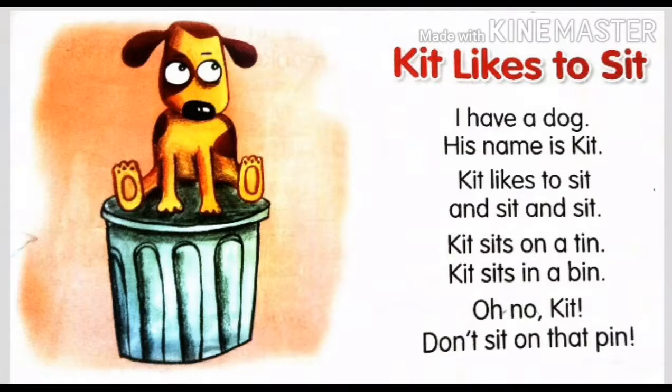So wherever you can see O, the sound is O. But when coming to kit, sit, tin, bin, the I is pronouncing the sound E. K, C, T, B, P. So it is giving the E sound. So basing on this, let us read some more.